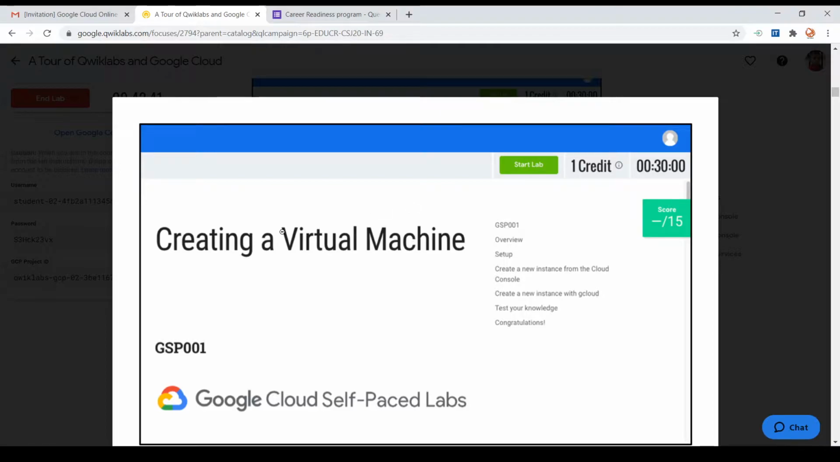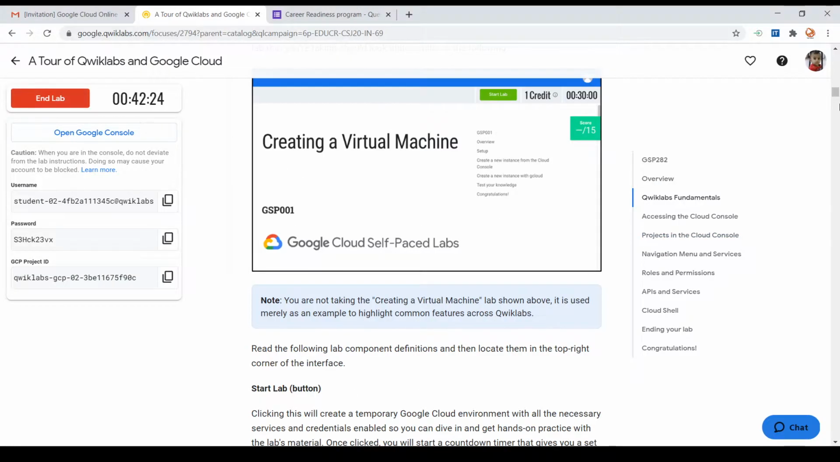Here you can see creating a virtual machine is a single lab. It requires 1 credit to start and the time to complete the lab is 30 minutes. Also it's a graded lab. You can see one score option here. Some of the labs in QuickLabs are graded, some of the labs are ungraded. In the first lab, you can see there are no score points here. That means this is an ungraded lab.